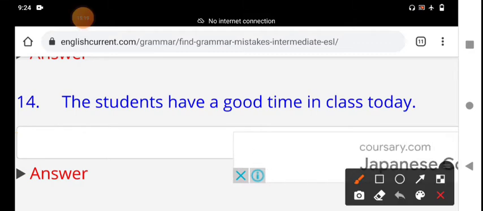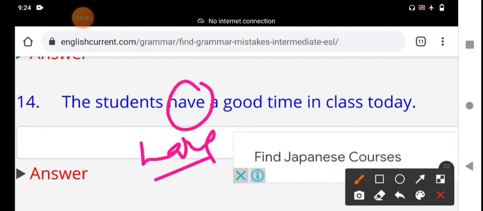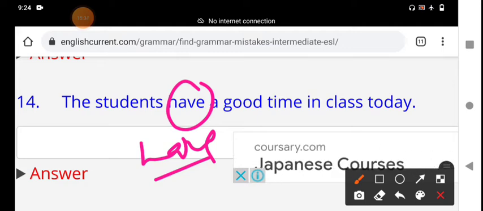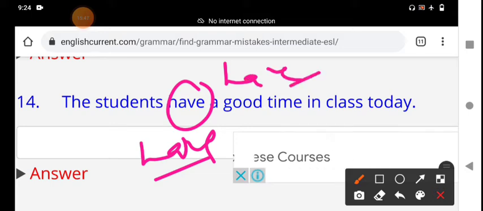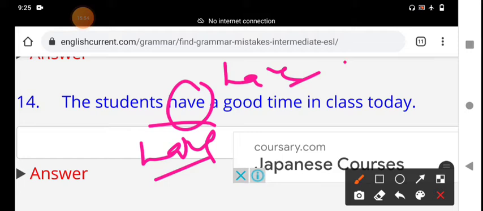The students have a good time in class today. Have a good time. We discuss have here. That means some verbs can be both stative and action verbs. Generally have is an auxiliary verb: have, has, had. But here we are using it as a stative verb.